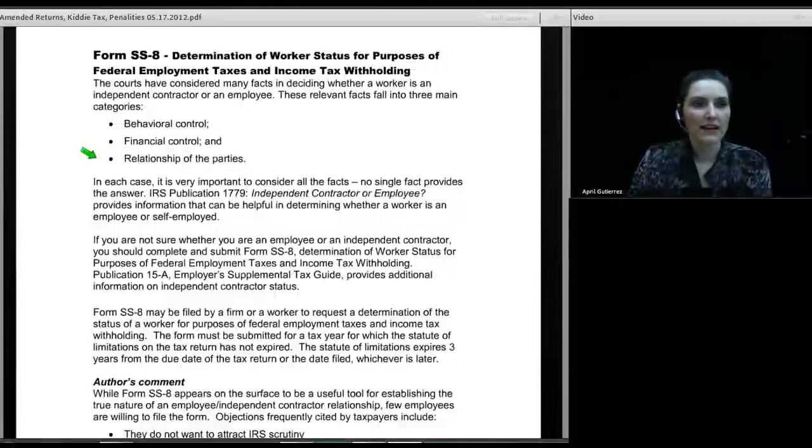Again, we're going back to that analogy. If it looks like a duck, waddles like a duck, and quacks like a duck, it's probably a duck. And that's what they're going to do. They're going to look at behavior, financial, and relationship of the parties.